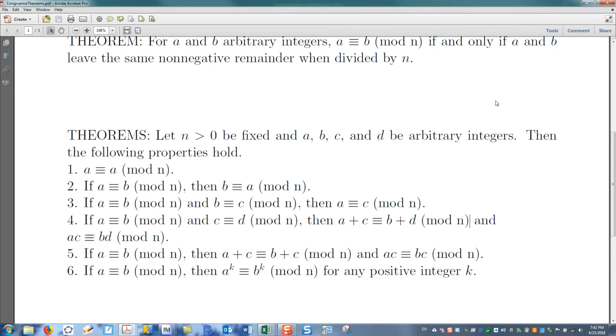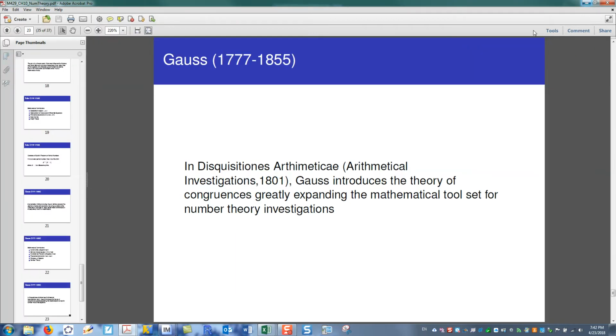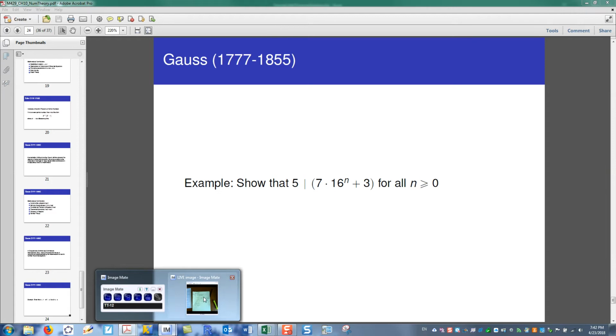So this sheet is available to you as a sort of cheat sheet for some of the problems in the chapter. But let's talk about where this gets Gauss. It lets him show all kinds of crazy things, such as this problem. Show that 5 divides this sum, 7 times 16 raised to the n plus 3, for all n. Let's take a quick look at how that would work.